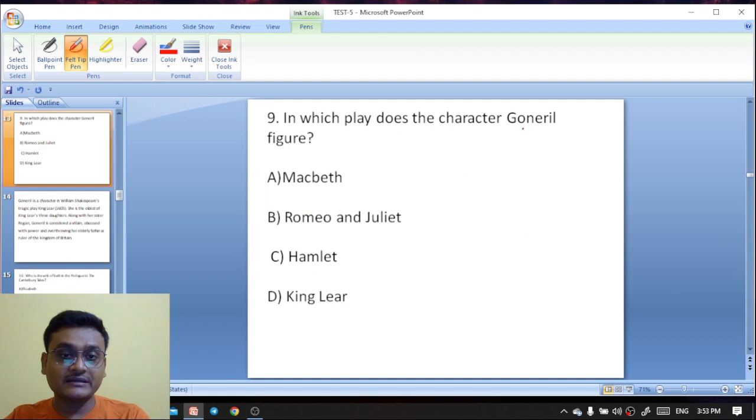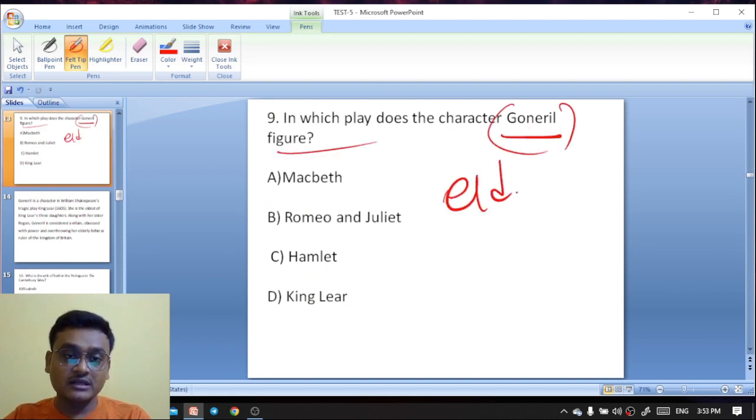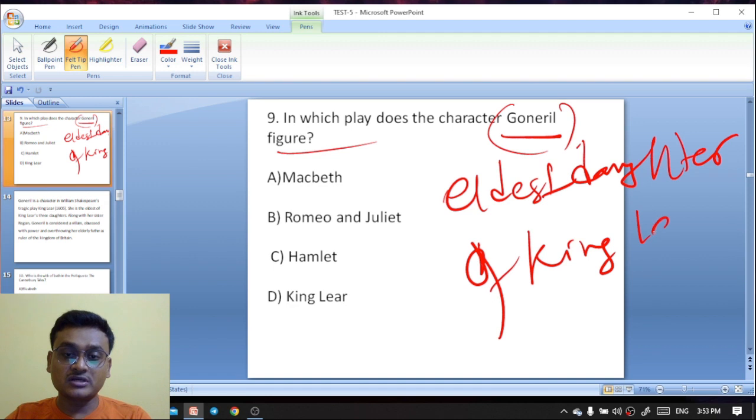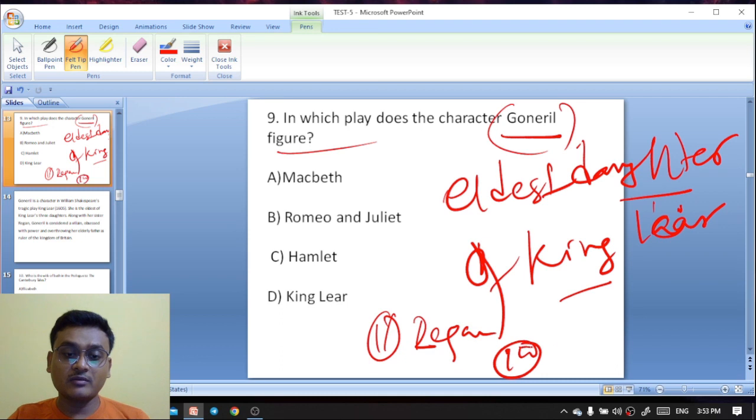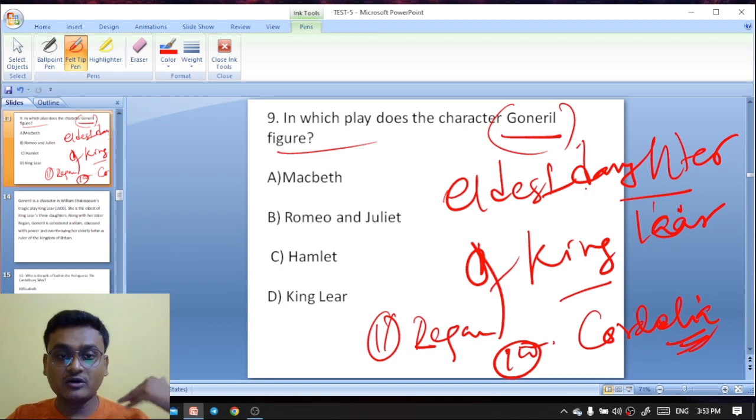In which play does the character Goneril figure? Goneril is the eldest daughter of King Lear. The other two daughters of King Lear are Regan, the second one, and Cordelia, the third and youngest. So the eldest was Goneril, the second was Regan, and the third was Cordelia.